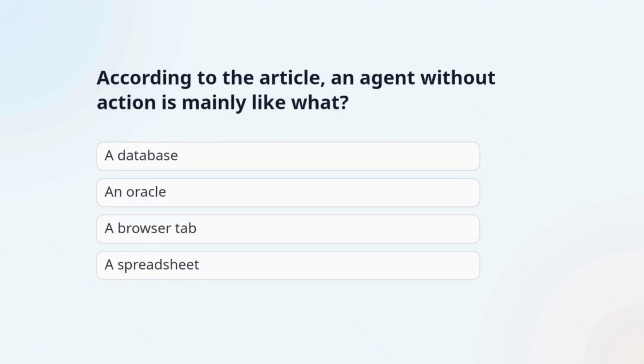Question 2. According to the article, an agent without action is mainly like what? The correct answer is an oracle. The article says without the ability to act, an agent can only provide information like an oracle.